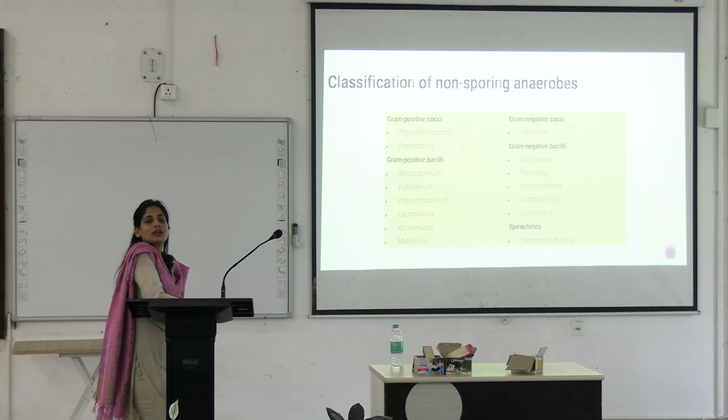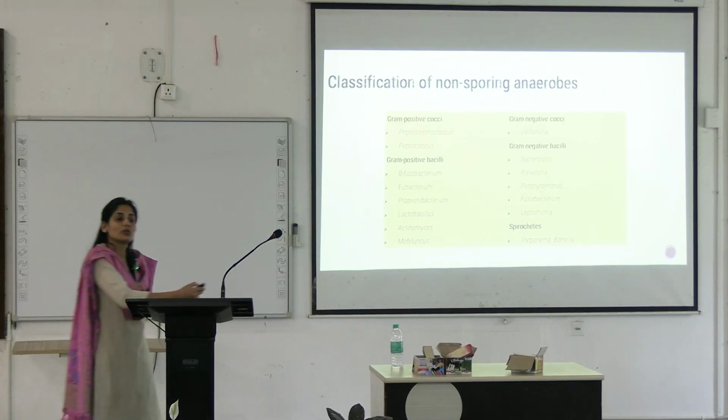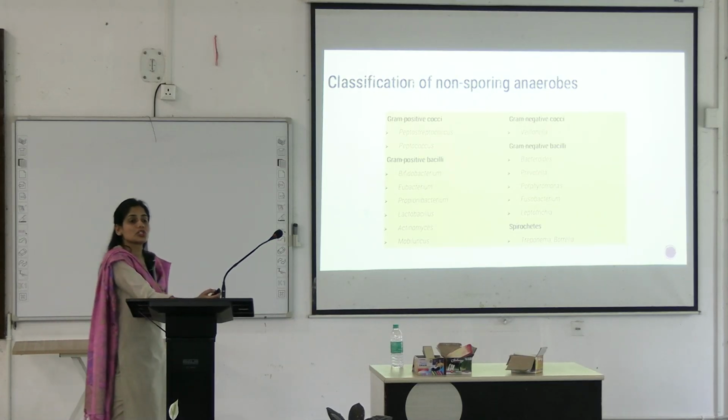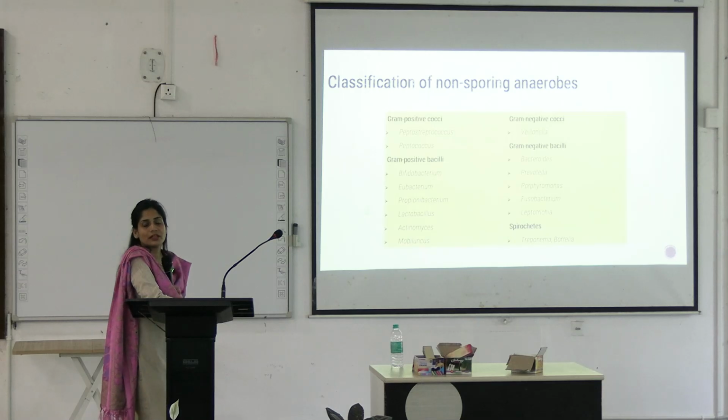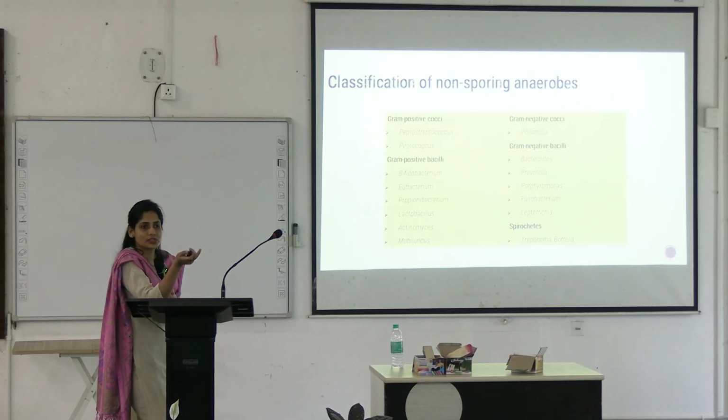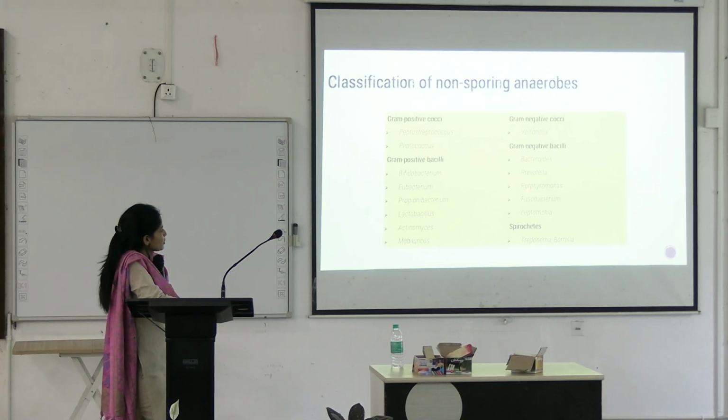Bacteroids are commonly seen in gut flora, but they are also commonly found in gut infections if they break the intestinal barrier and come out of intestines. Okay. Prevotella, Porphyromonas, Fusobacterium and Leptotrichia.